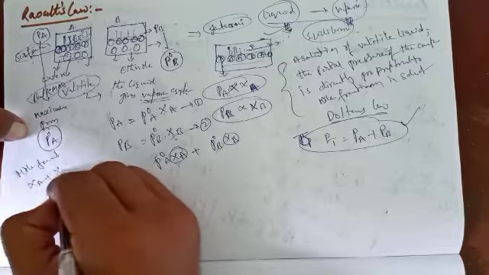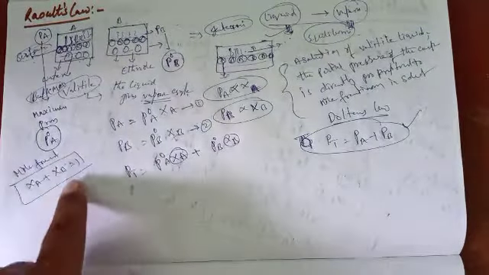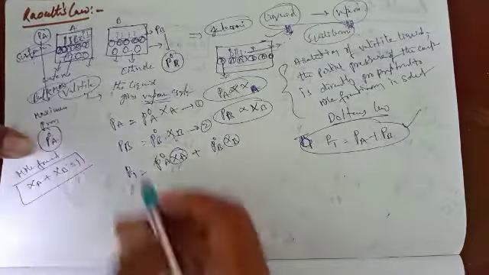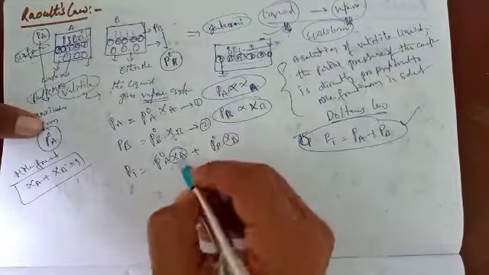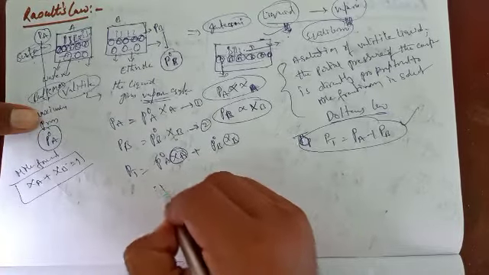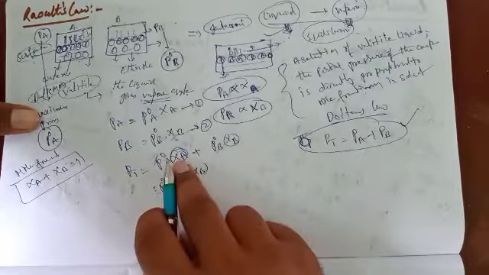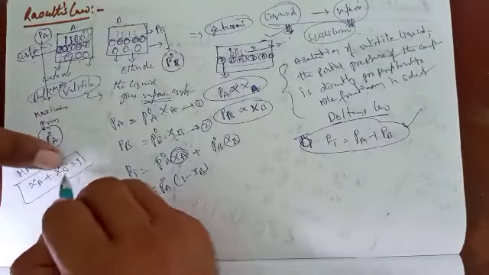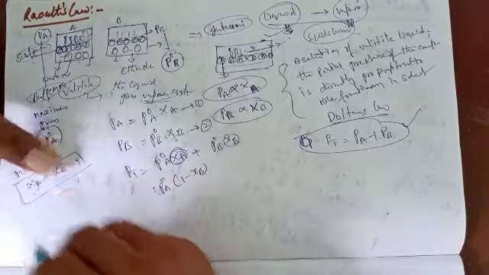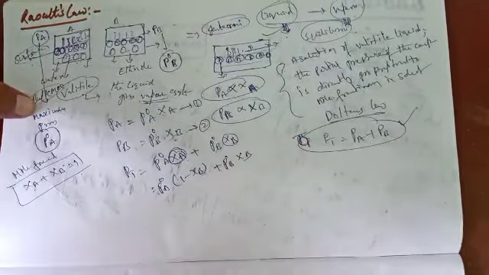According to the mole fraction, XA plus XB equal to 1. You know very well, XA plus XB equal to 1. Suppose we substitute XA as 1 minus XB: P naught A into (1 minus XB). Okay students, that is XA. So P total equals P naught A into (1 minus XB) plus P naught B into XB.